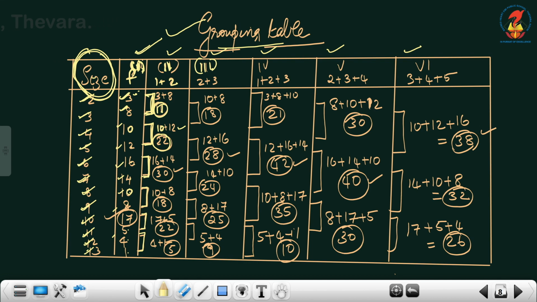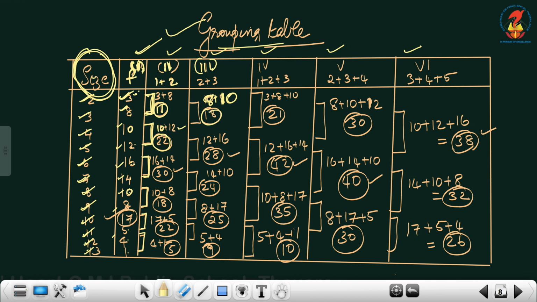In column number 3, what you have to do is 2 plus 3. 2 plus 3 means what? What is the second frequency? That is 10 plus 8, 8 plus 10. Okay, 2 plus 3. So that means leave the first frequency and take the next two. 8 plus 10 is 18.